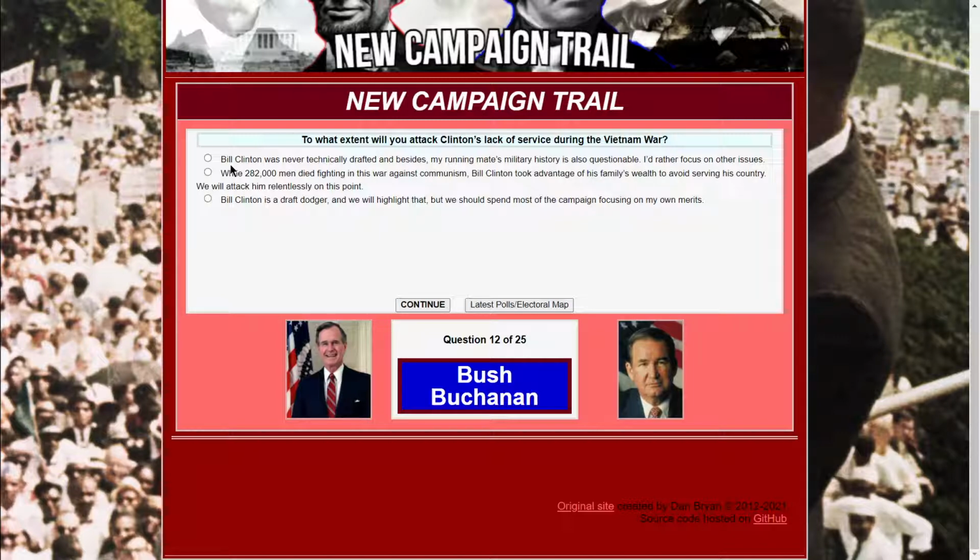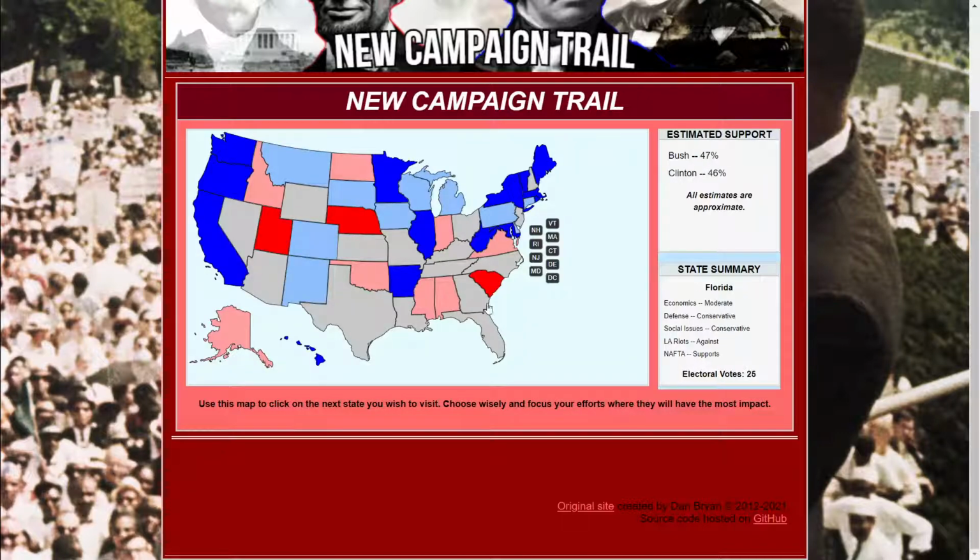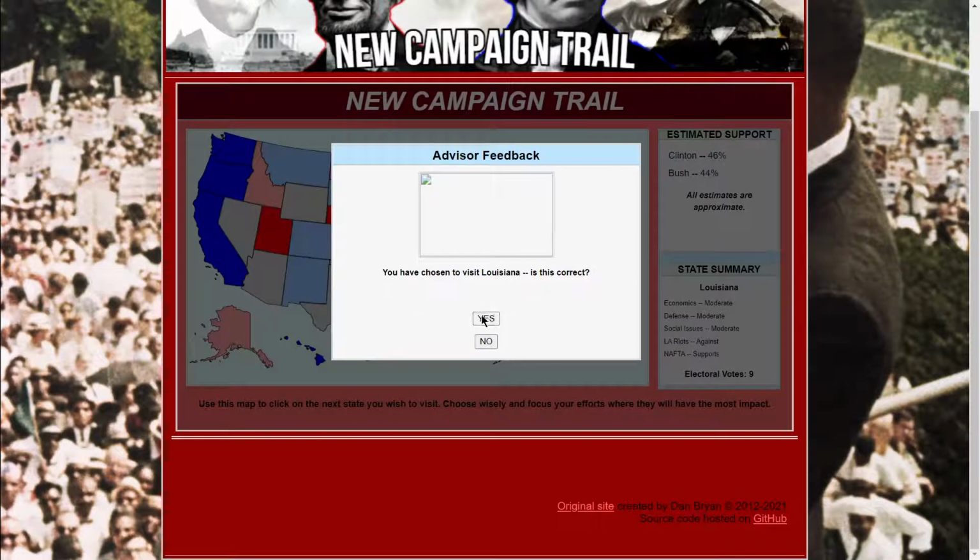Bill Clinton is a draft dodger, and we will highlight that, but we should also spend most of the campaign focusing on my own merits. Yeah, obviously. Okay, so now we are gaining slightly more ground, I believe, in general. So that's a good thing. Yeah, we're leading in Arizona now by 2, which is good. I would probably say we campaign in Louisiana.